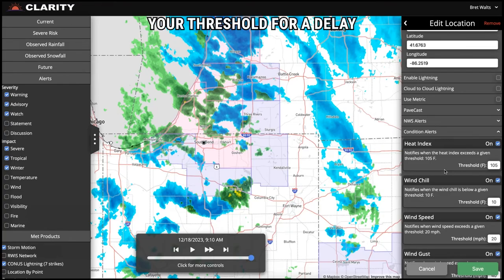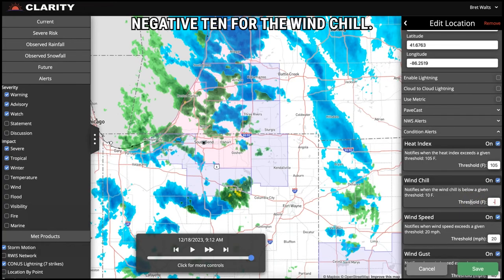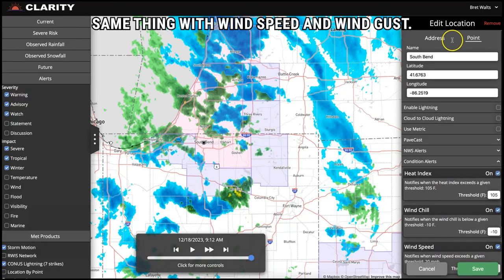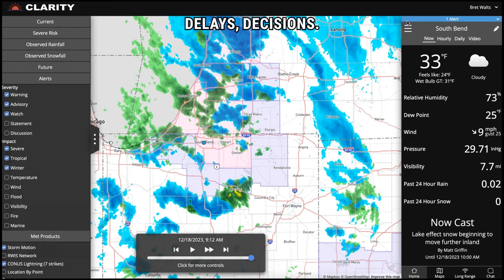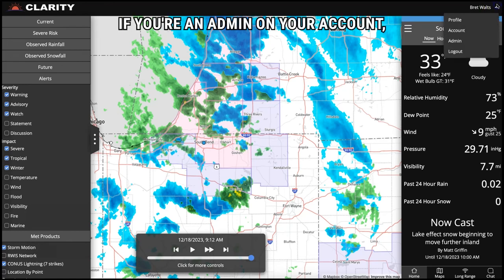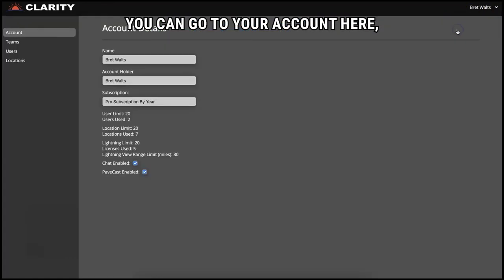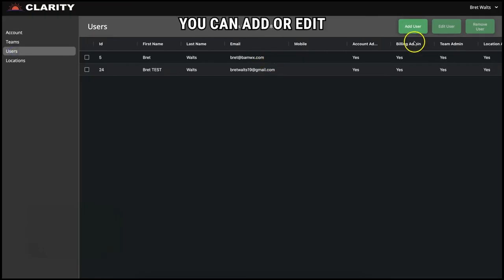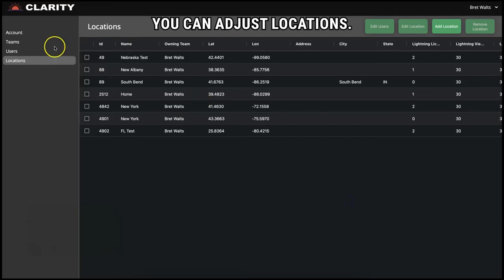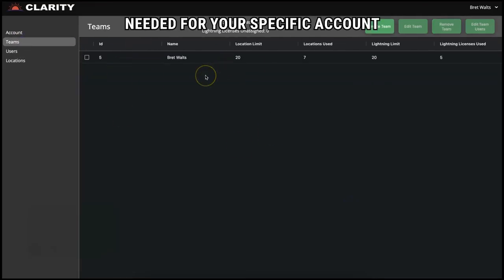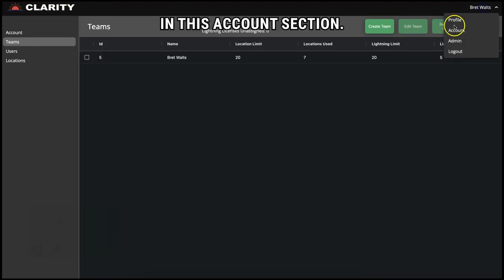If your threshold for a delay is -10, you can put that in here, and you'll get an alert when the temperature reaches -10 for the wind chill. Same thing with wind speed and wind gust. Really, really nice to be able to use this ahead of time to plan for potential cancellations, delays, decisions. A couple of other things real quick. If you're an admin on your account, you can go to your account here. You can go over to your users. You can add or edit any potential users here, guys. You can adjust locations. All of the adjustments needed for your specific account can be found here in this account section.